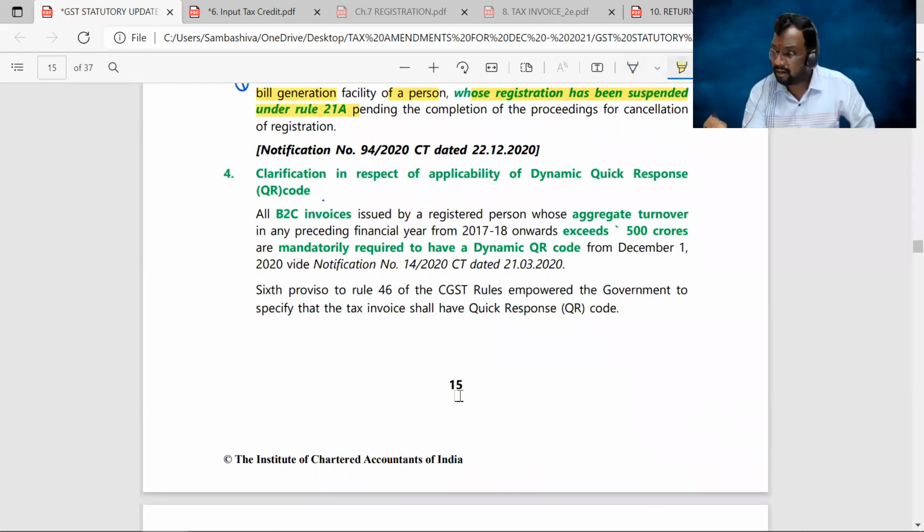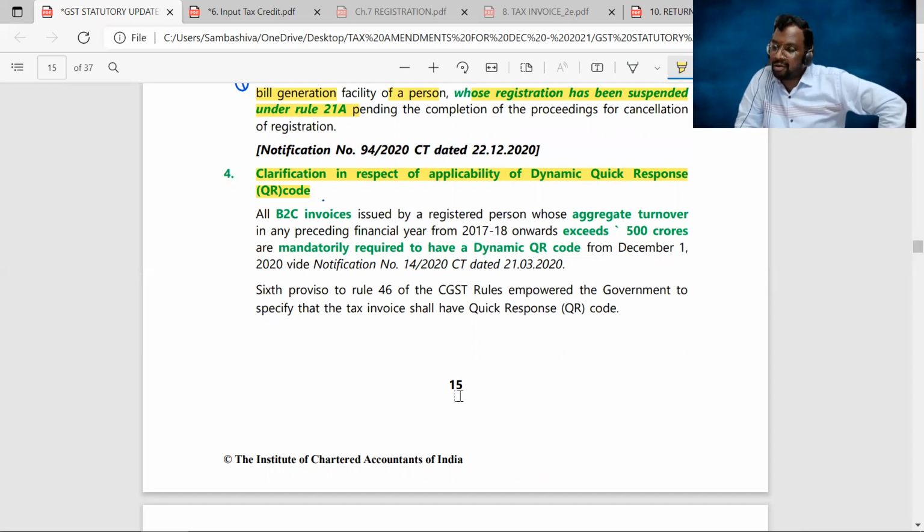Next, the next amendment in this chapter is a clarification in respect of applicability of dynamic QR code. There is a difference between static QR code and dynamic QR code, and we have discussed this concept in our regular classes.